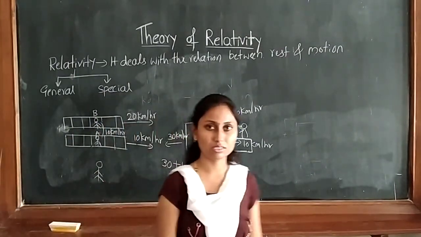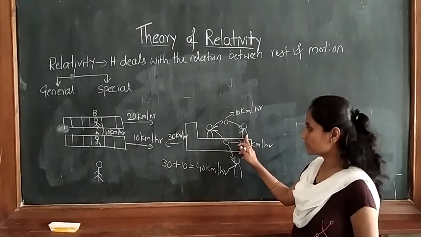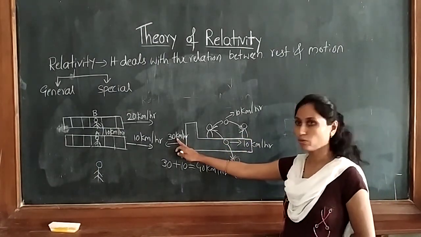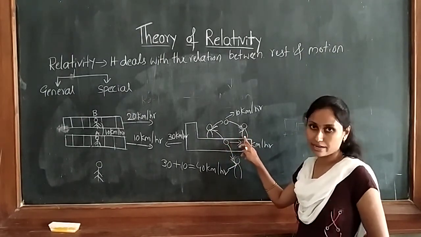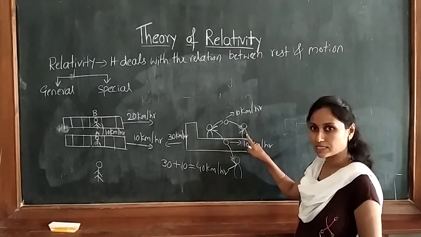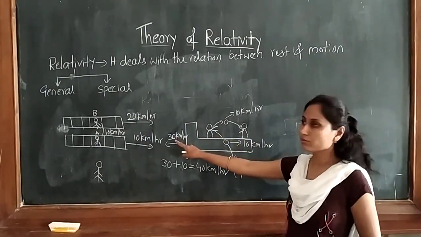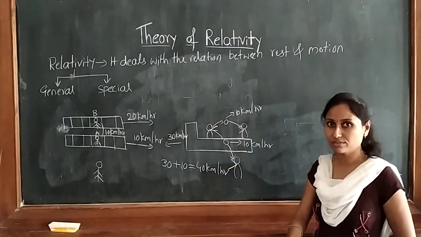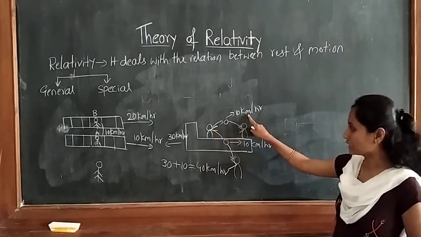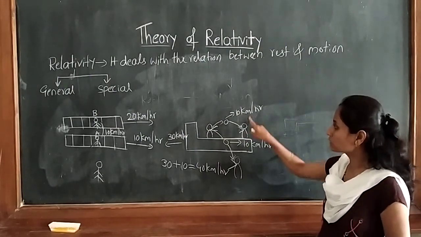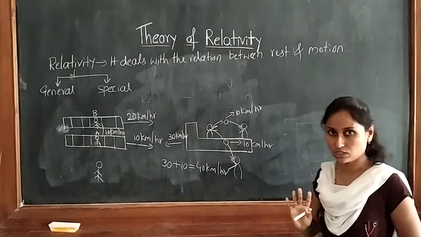So now you can understand the thing. Relativity means what? When both the persons are moving with the same velocity, with respect to the first boy, the second boy is at the rest position. With respect to the second boy, the first boy is at the rest position, because both are moving with the same velocity. Because of this reason, whenever he throws the ball with a certain velocity, when he catches it, he experiences the same velocity, isn't it? So this is the first situation.